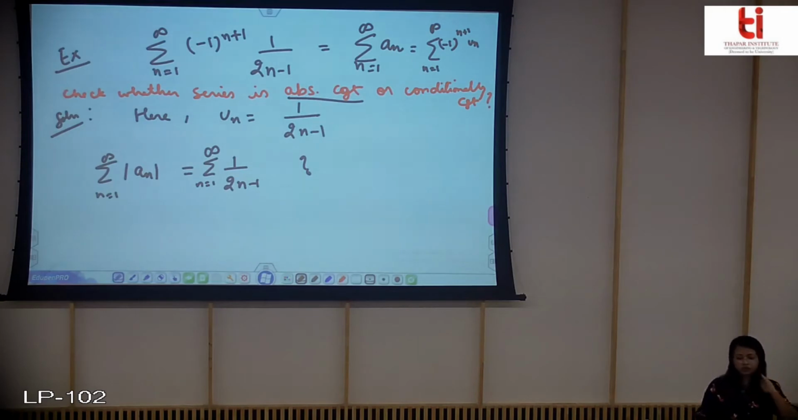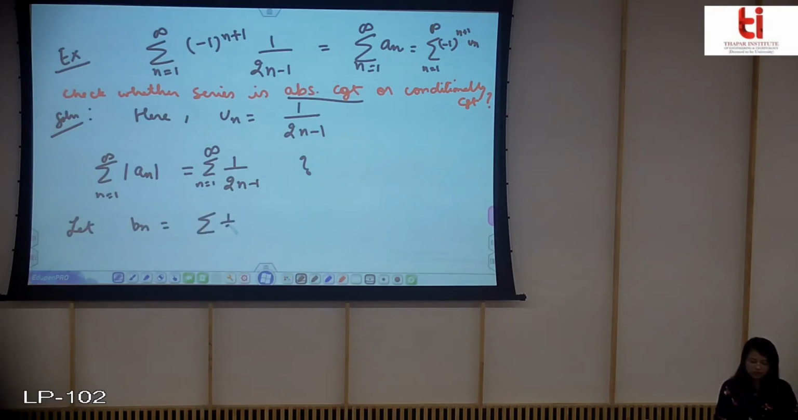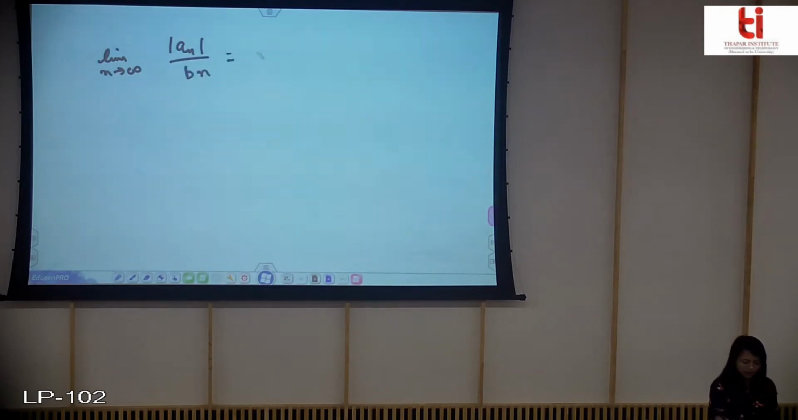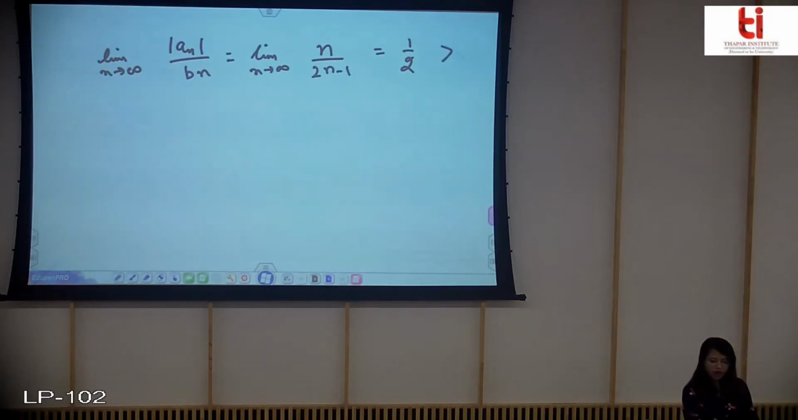So let us use a limit comparison test by considering Bn equal to, by looking at this series, a series which is equal to this, and you know that it is divergent, a p-series. You already know its nature. Now let us see what will happen if we divide mod of an by bn. So limit n tending to infinity, an by bn will be equal to, now it is easy to see that this is equal to half, which is greater than 0.